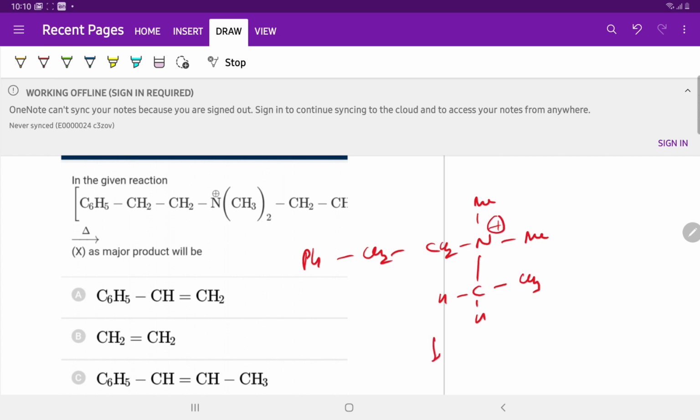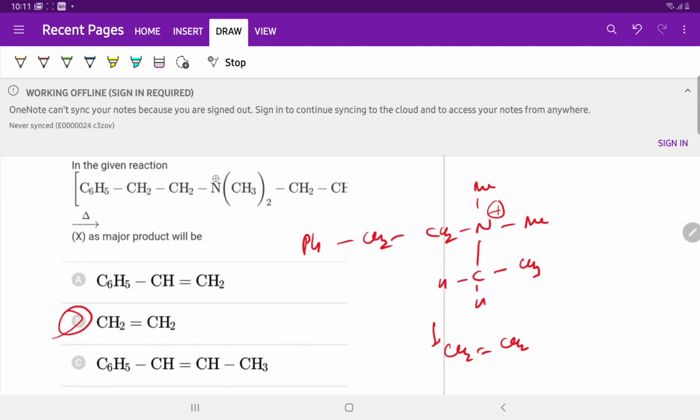This is a Hofmann elimination, and we know very well that in Hofmann elimination the least substituted alkene is the major product. So the product is CH2=CH2, ethene. The answer is B.